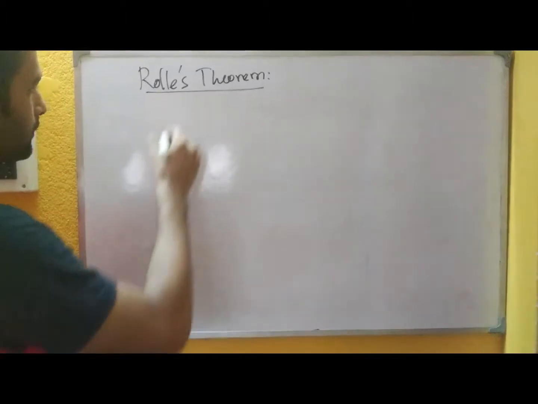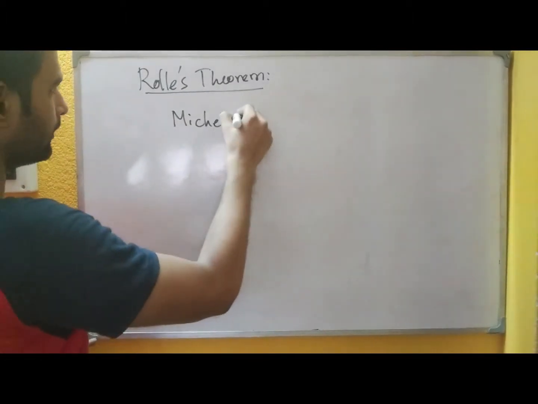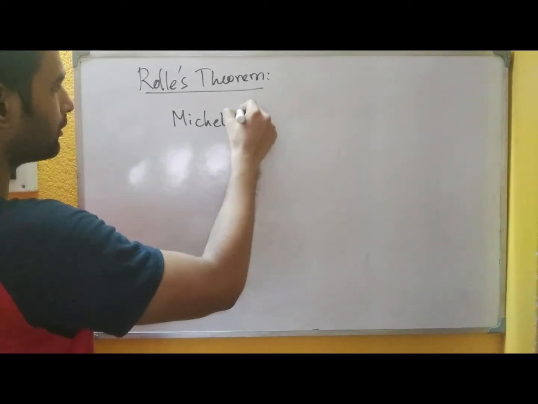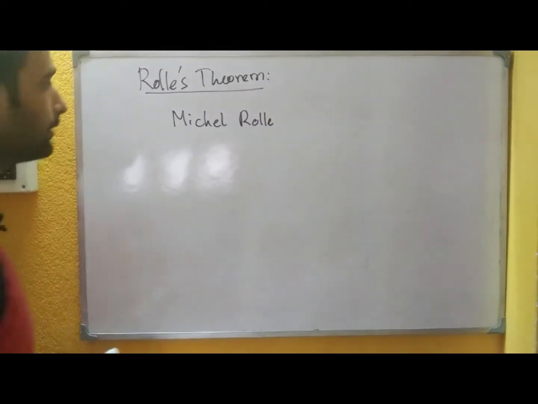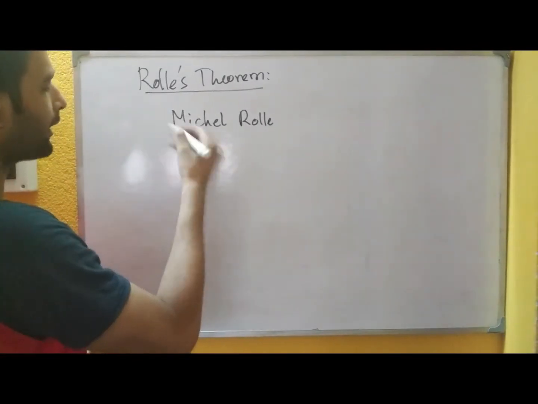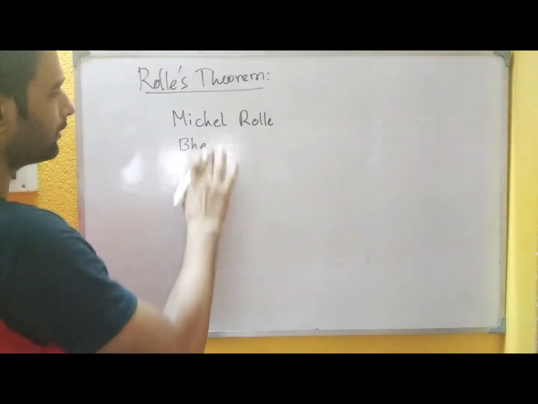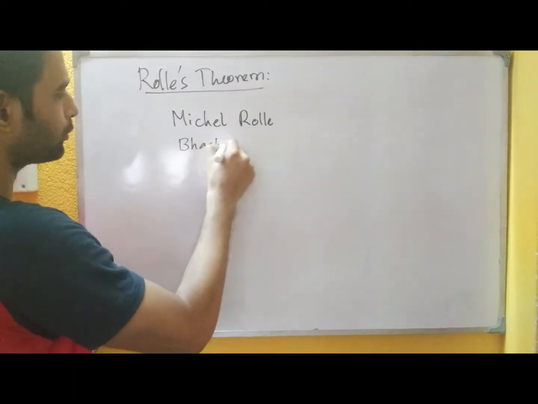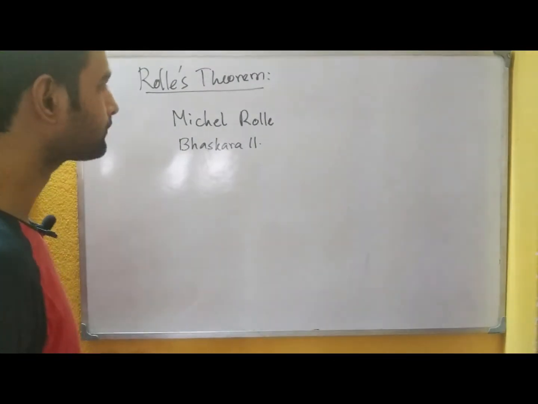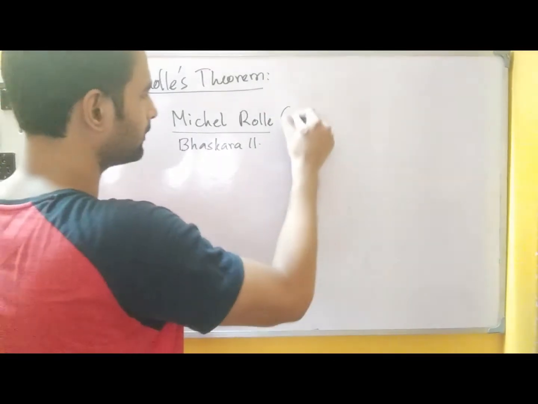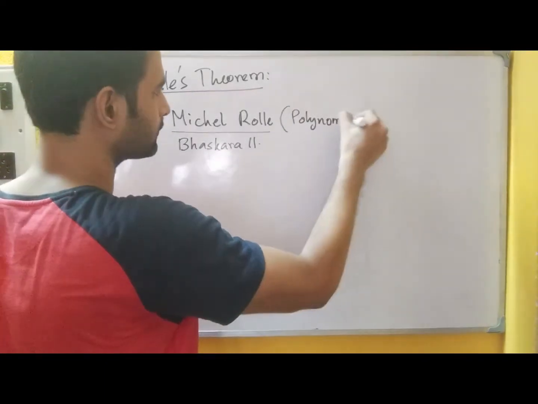So Rolle's theorem was first given by a mathematician named Michel Rolle. After his name this theorem was given, and a long time ago this was first mentioned by Bhaskara II, who was an Indian mathematician. Michel Rolle gave the proof for only polynomial functions.